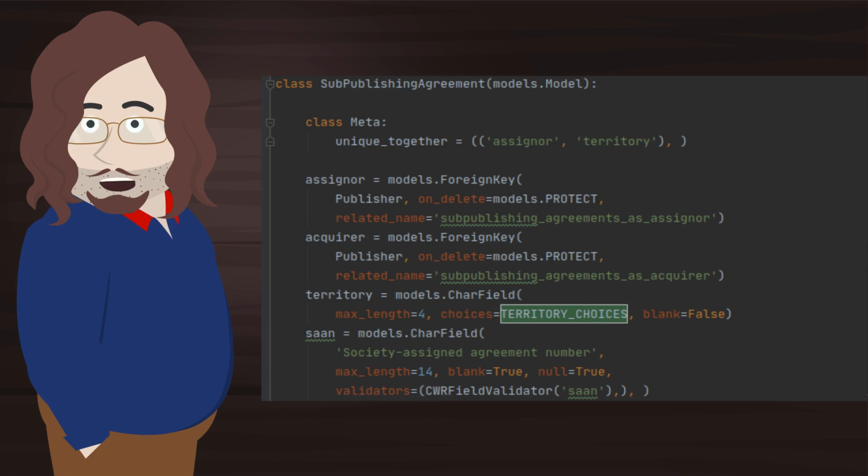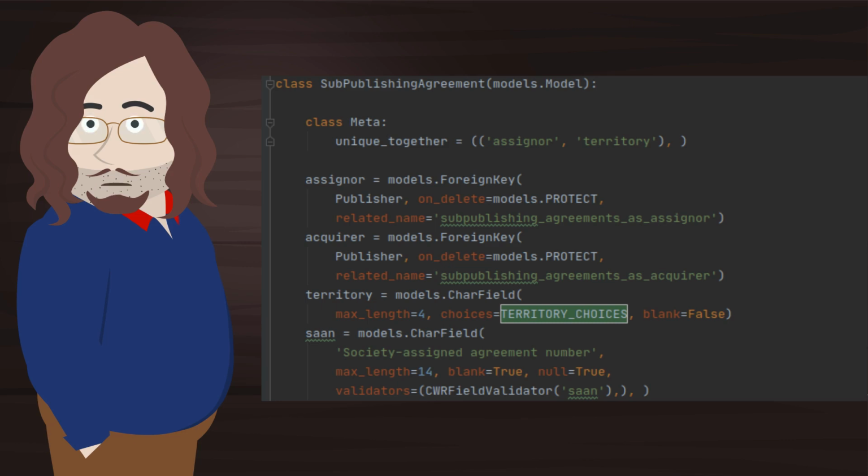The model is very simple: two foreign keys to the parties, the territory it applies to, and an optional society-assigned agreement number. The magic is in the validation and CWR generation. I almost forgot, default choices for territories do not include default, as in affiliations.